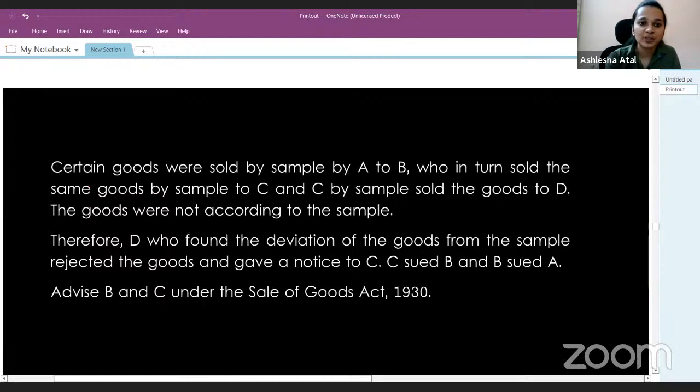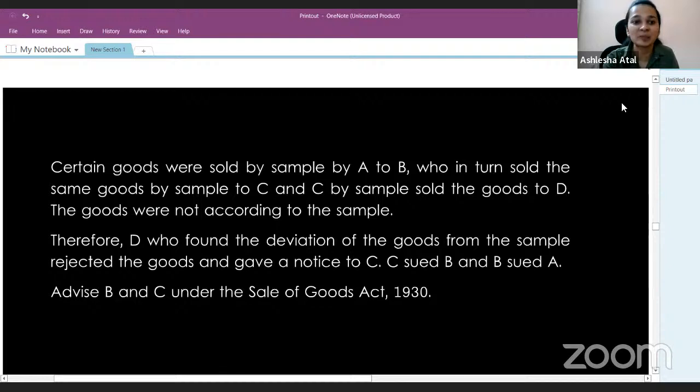Certain goods were sold by sample by A to B. So there is sale by sample happening here in this situation, and the goods are being sold by sample by Mr. A to Mr. B, who in turn sold the goods by sample to C and C by sample to D. So what is happening here?